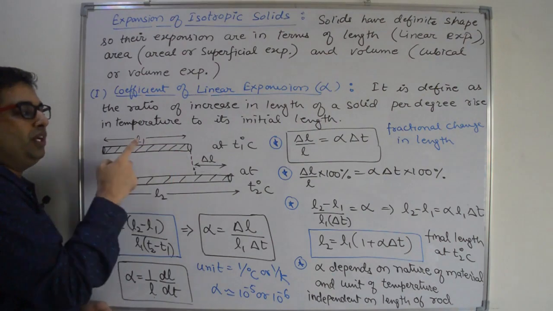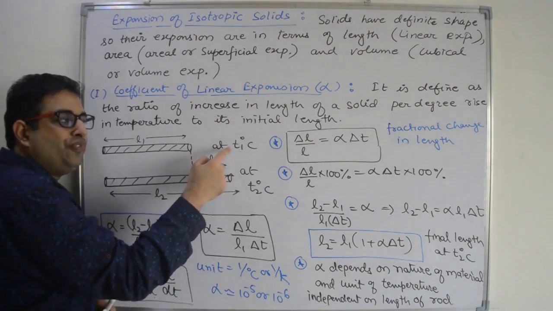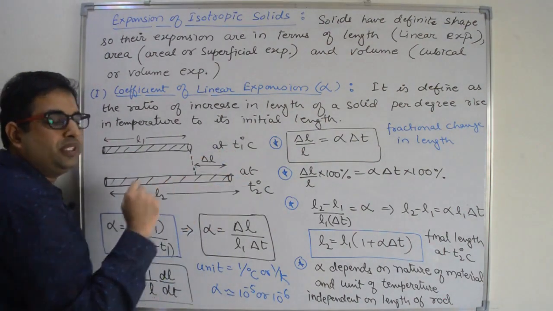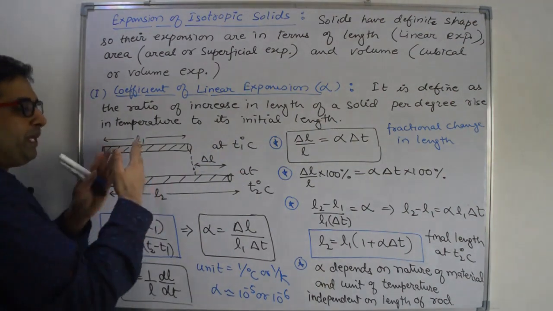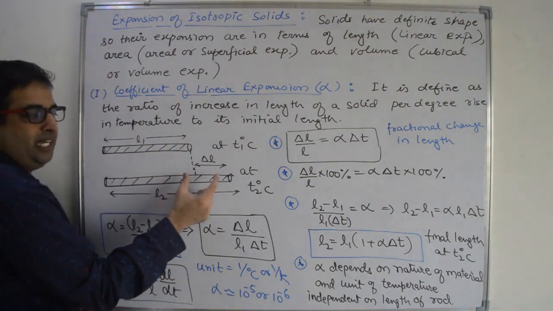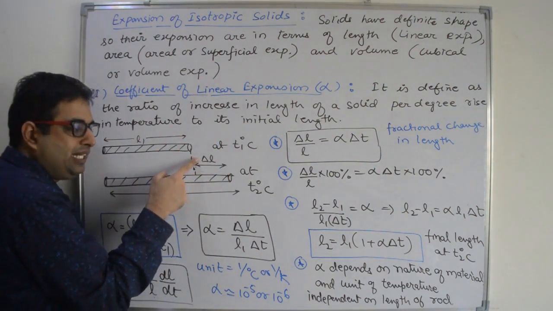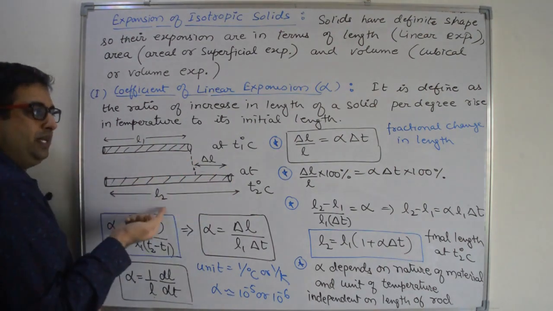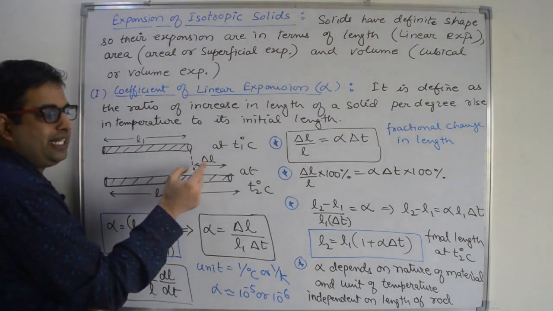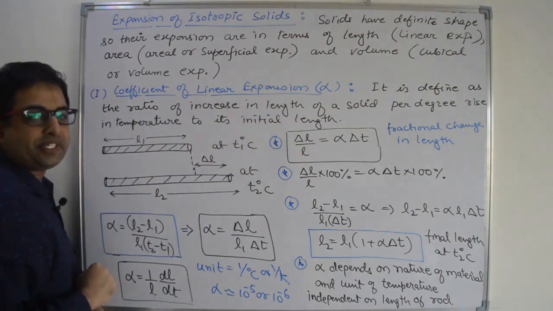We have a rod of length L1 at T1 degree Celsius. Now we are increasing the temperature of the rod from T1 degree Celsius to T2 degree Celsius. So because of more vibration, the material will expand, and the increment in the length of the rod is delta L. What is delta L? Final length L2 minus initial length L1. So L2 minus L1 is delta L, that is the expansion in the rod, that is linear expansion.